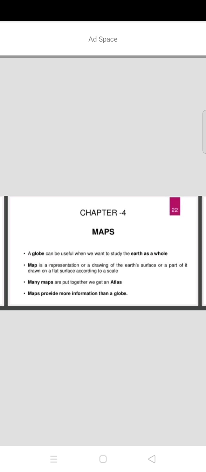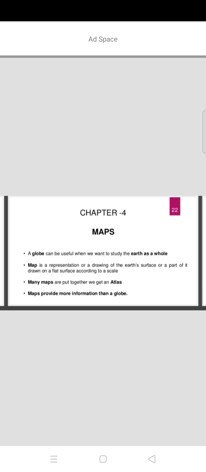Trade and commerce means business purpose. They did trade and commerce from one country to another country. For that purpose they used these maps to go on the sea routes and seaways, and also to know the distance from one place to another and one country to another country. And also they used them to know what natural resources are there in other countries. For all these purposes they used these maps.